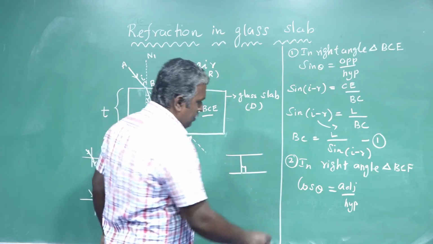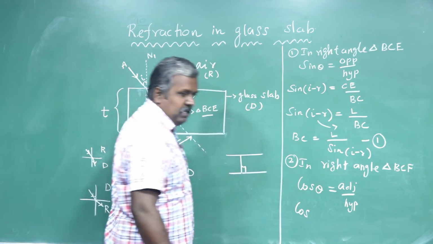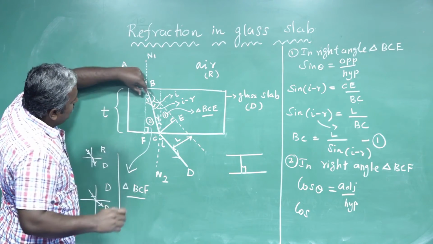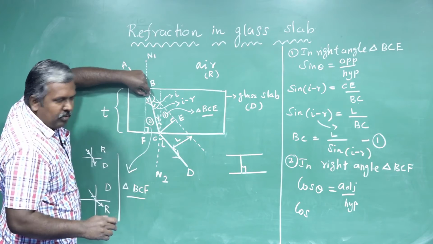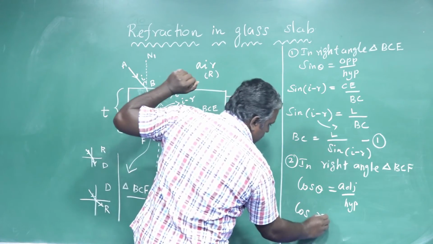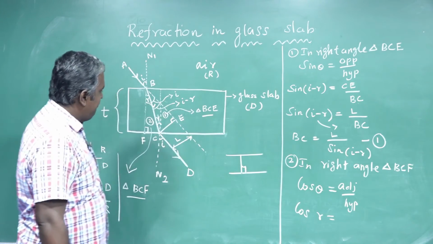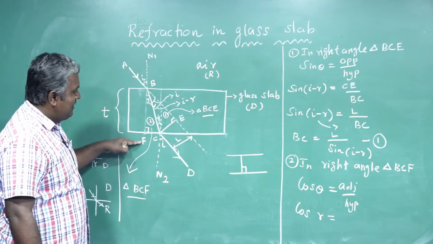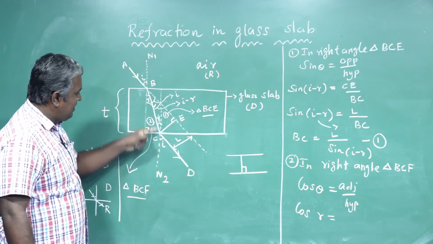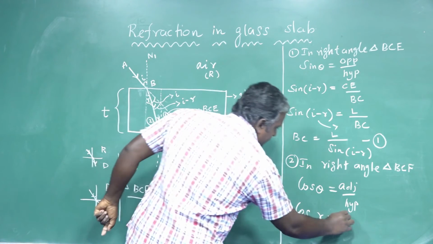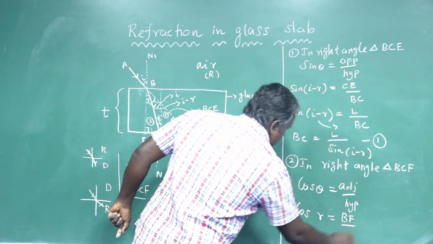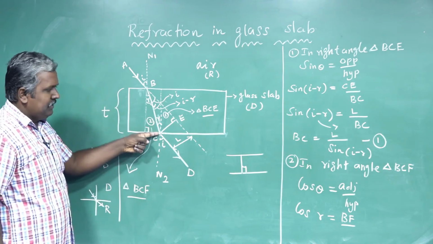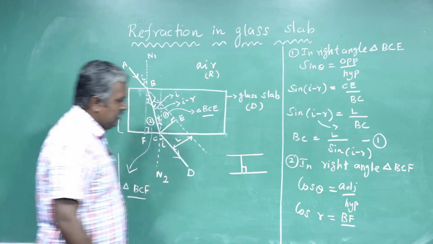Now cos theta here, in BCF, theta here is r. So cos r is equal to adjacent BF, this is adjacent for this right angle triangle, by hypotenuse BC.